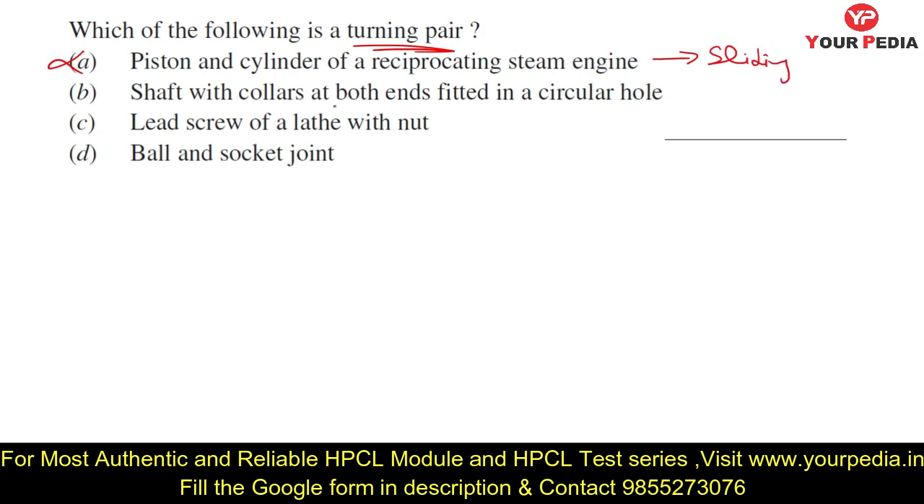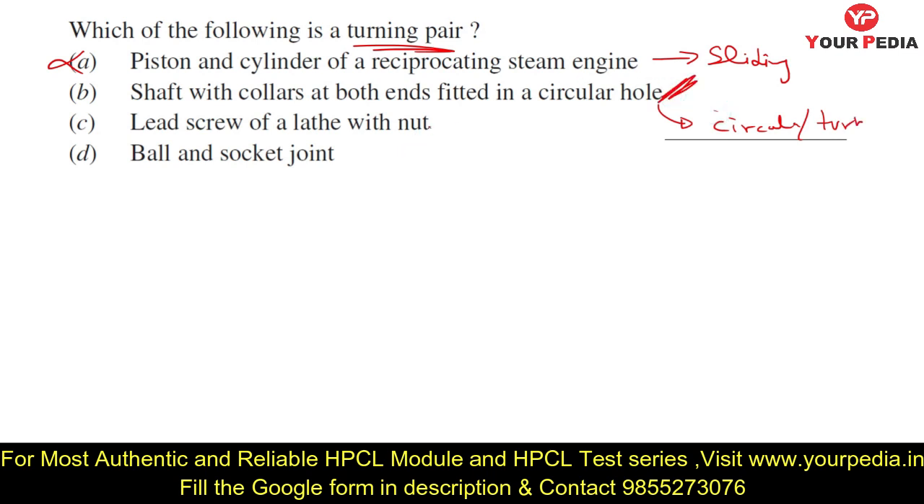Shaft with collar at both the ends fitted in a circular hole. I have already discussed with you that the motion of a shaft with collar at both the ends is only circular, or turning motion. That type of pair is called a turning pair. So this is a correct option.